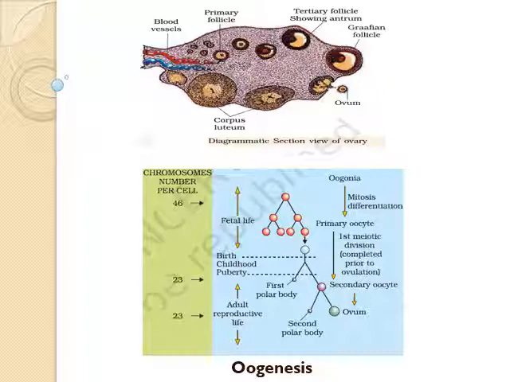Observe the given diagram of sectional view of ovary. Practice this diagram. In practical class, we will discuss this. Next is the flow chart of oogenesis.